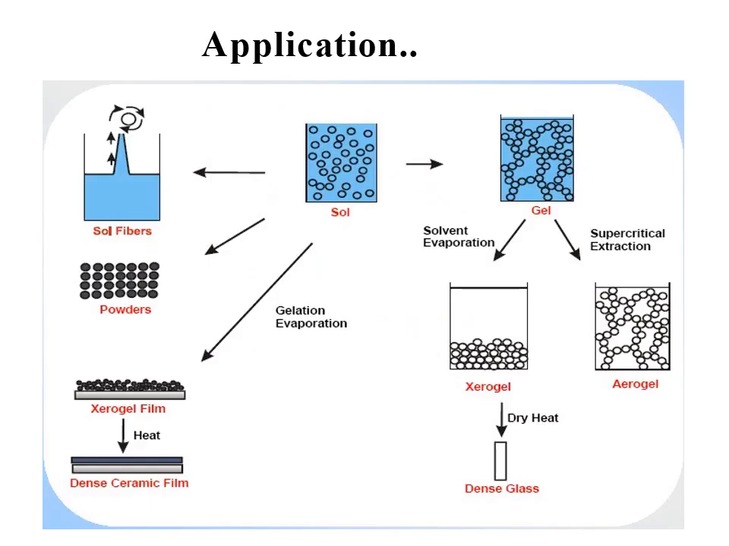Here are some applications like sol. Sol is used for preparation of sol fibers, powders, or through gelation evaporation it gives xerogel film that is heated to get dense ceramic film. Then gel, through supercritical extraction it gives aerogel, and through solvent evaporation it gives xerogel. This xerogel is dry heated to get dense glass.